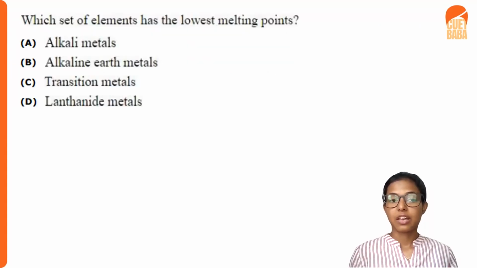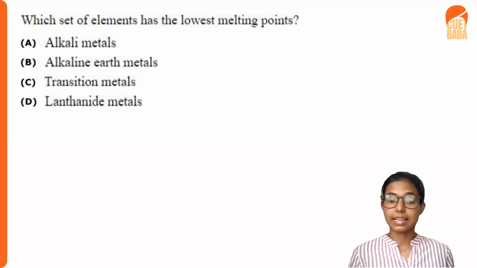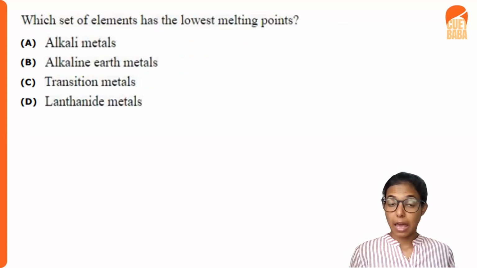So next question. Which set of elements has the lowest melting point? There is given a set of metals, that is elements: A is alkali metals, B alkaline earth metals, C transition metals, and D lanthanide metals. Of these, which will be the elements that have the lowest melting point?